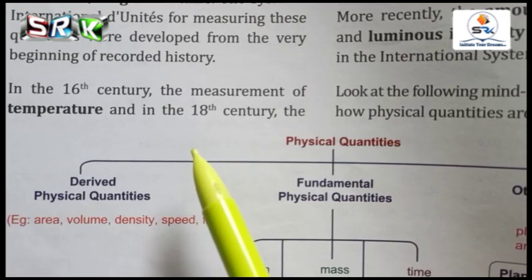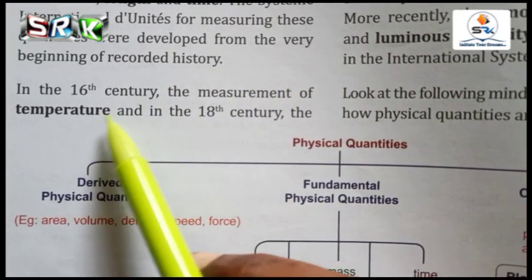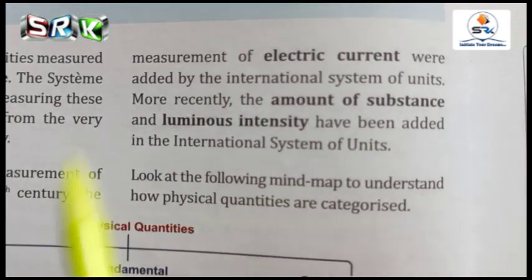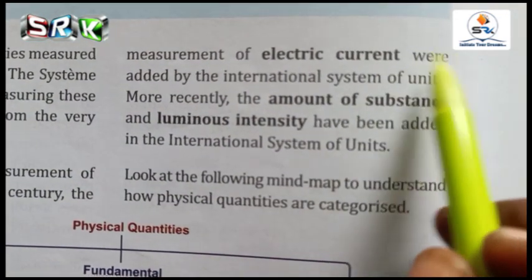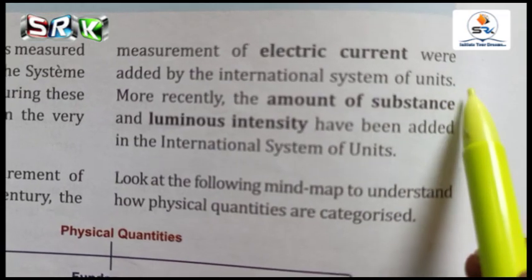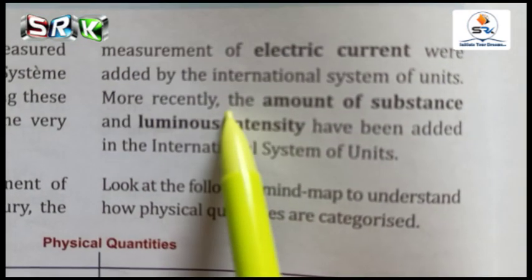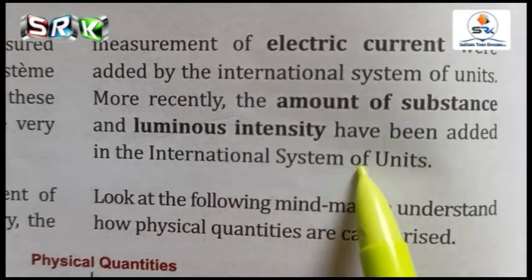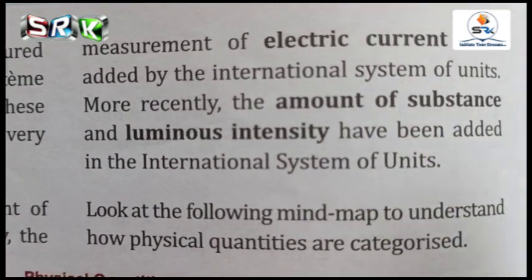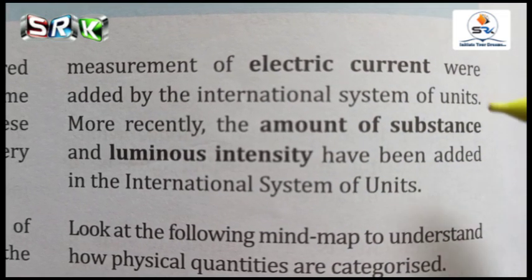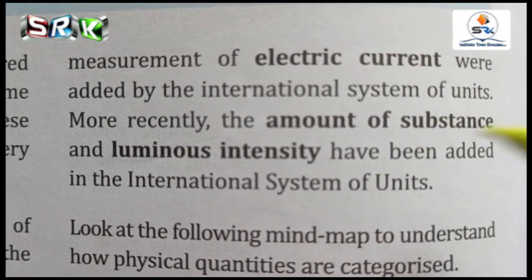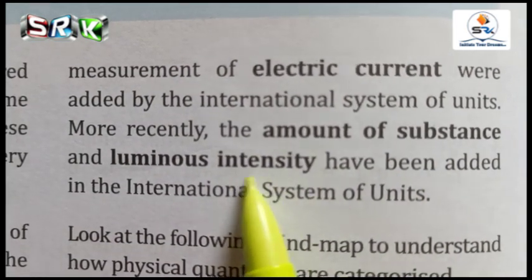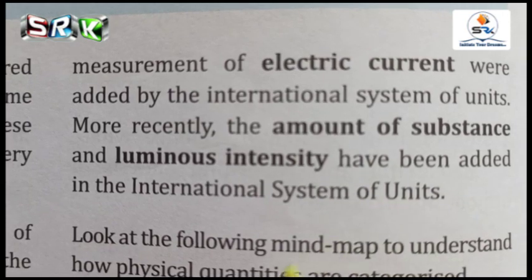So in the 16th century the measurement of temperature was added to the international system of units, and by the 18th century the measurement of electric current was added. More recently, the amount of substance and luminous intensity have been added in the international system of units.